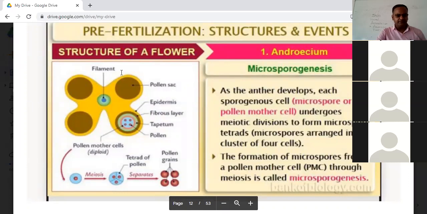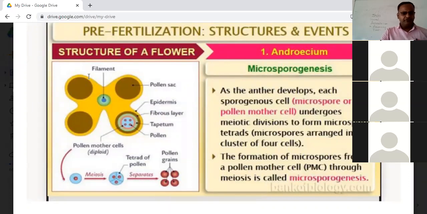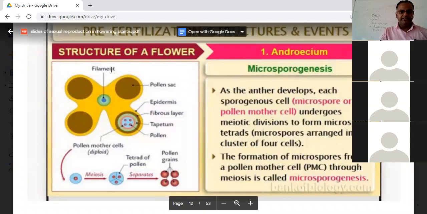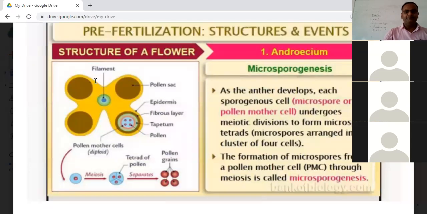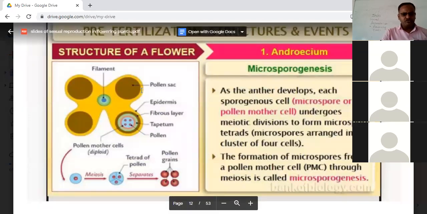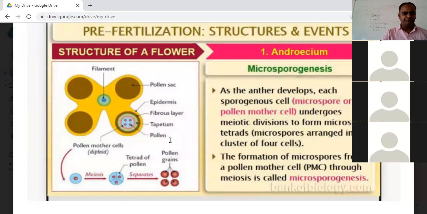In the dithecous anther, you can see the bilobed structure, and altogether 4 microsporangia are there. This is a typical schematic diagram. This is a pollen sac, epidermis, fibrous layer, tapetum, and the pollen. Inside the tapetum, you can see, as I told you, the microspore mother cell, which is also known as PMC, the pollen mother cell.